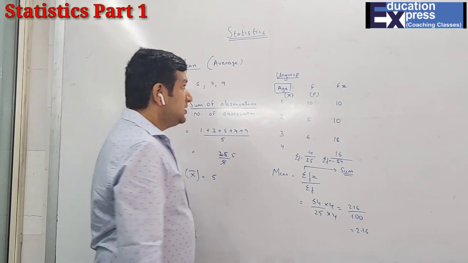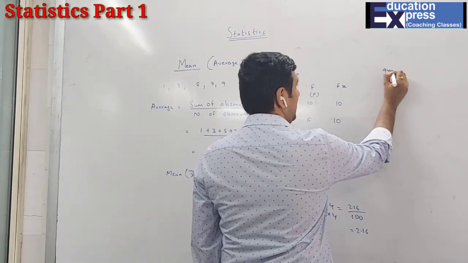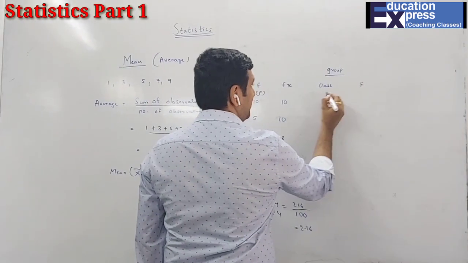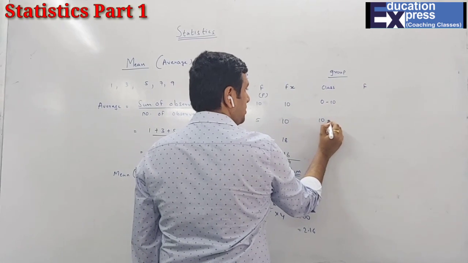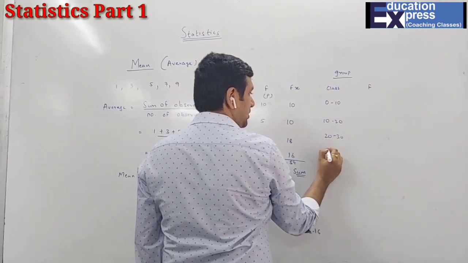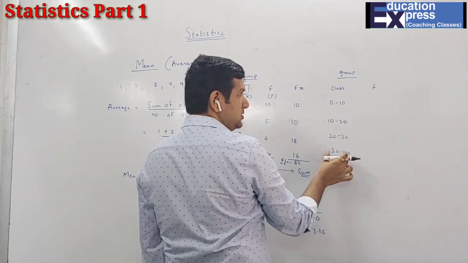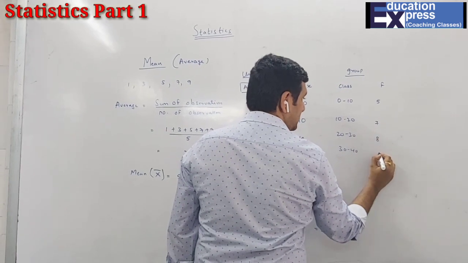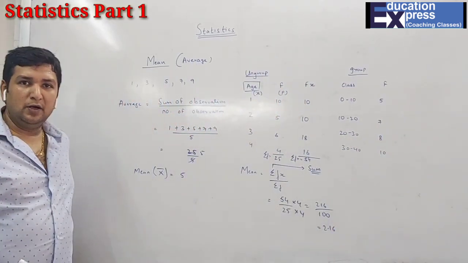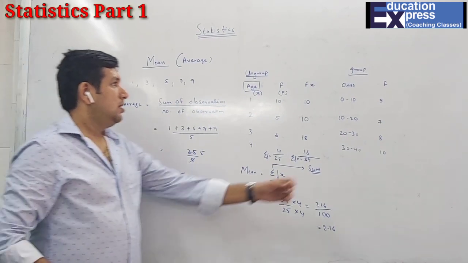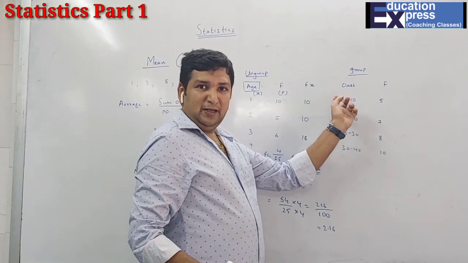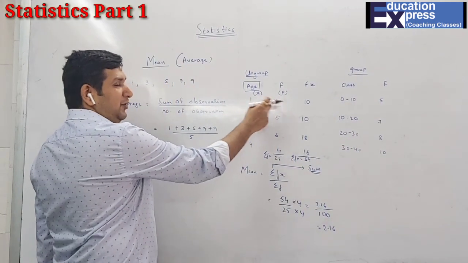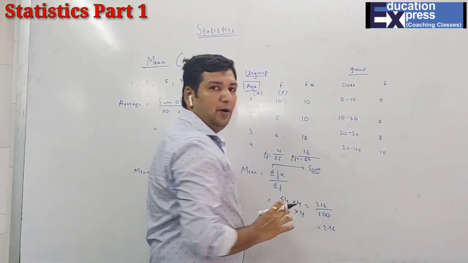Your observation. Similarly, now the last is grouped data, for which they'll give you a class grouping and your f. That is the same 0 to 10, 10 to 20, 20 to 30 and 30 to 40. I know these are the observations, and now here this is 5, 7, 8 and 10. Now students over here, this is definitely the group of observations. Now if I want to multiply, what should I multiply? Here I multiply f into x, but here I do not have a certain number which I can multiply.